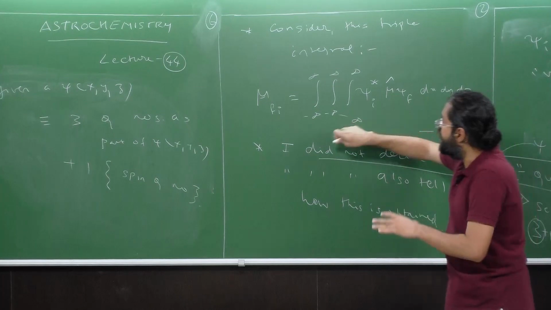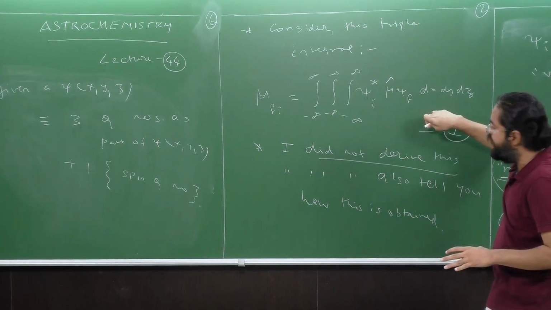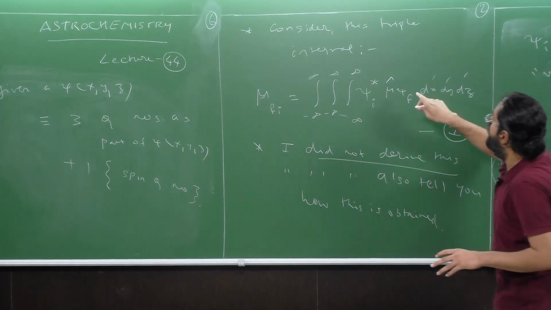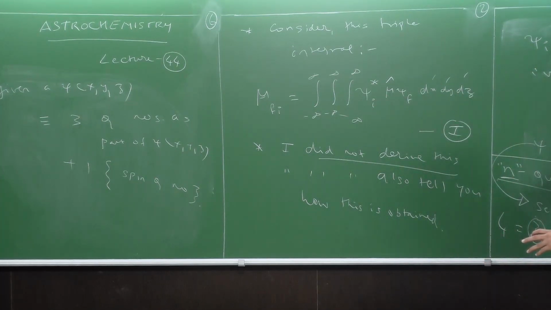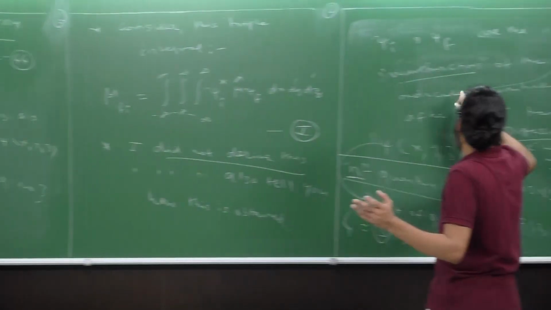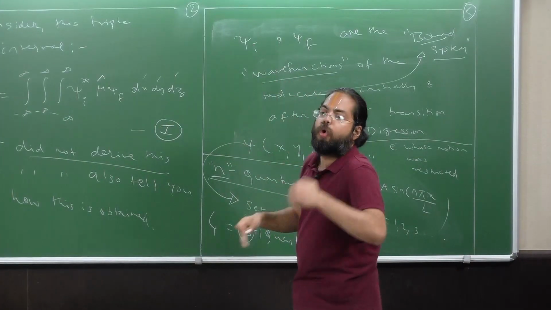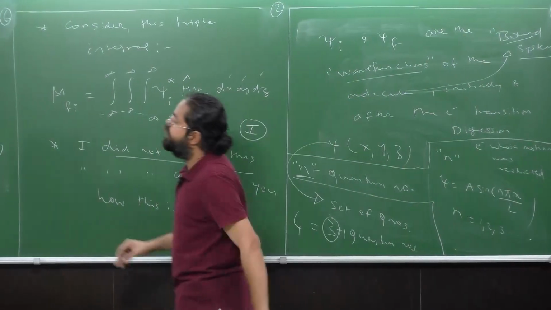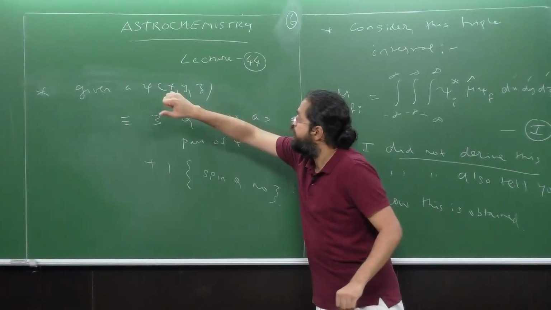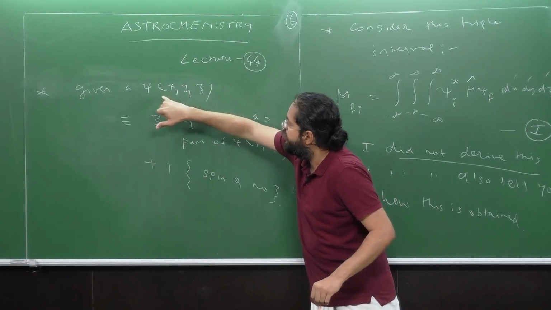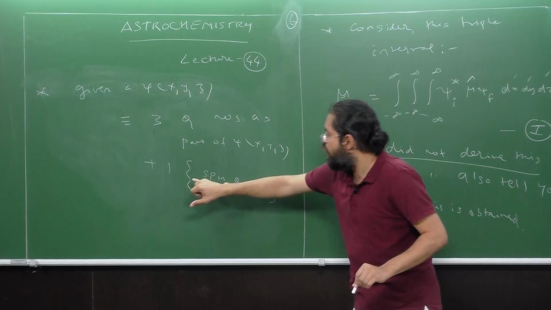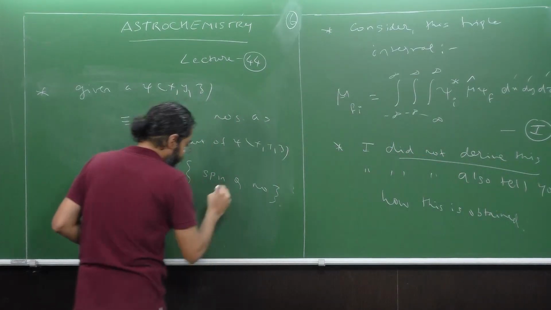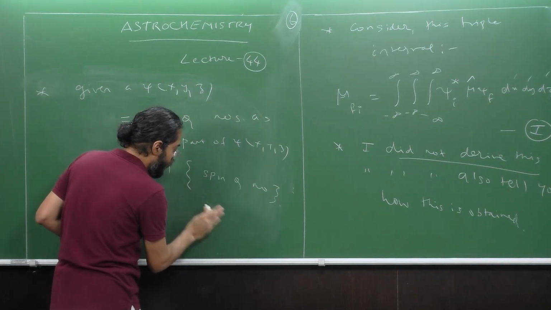We are basically looking into all the terms in the right hand side. We saw what dx, dy, dz were. We also explained what the limits were. I told you what the wave functions mean, and that the wave function could be associated with quantum numbers. The specific form of psi itself is associated with 3 quantum numbers, as part of the psi of xyz itself, plus one more quantum number called a spin quantum number, which cannot be visualized. Note this point also.